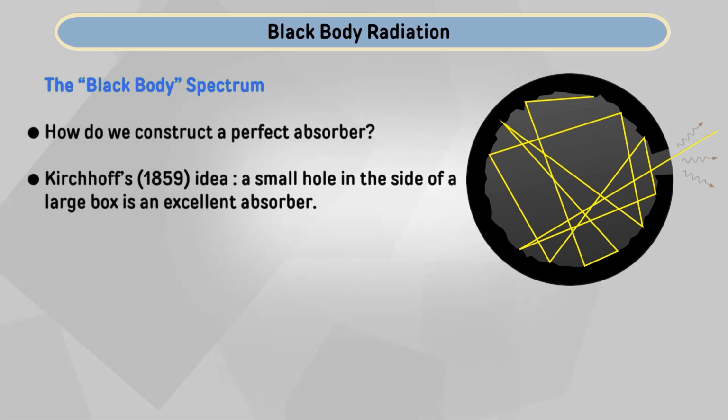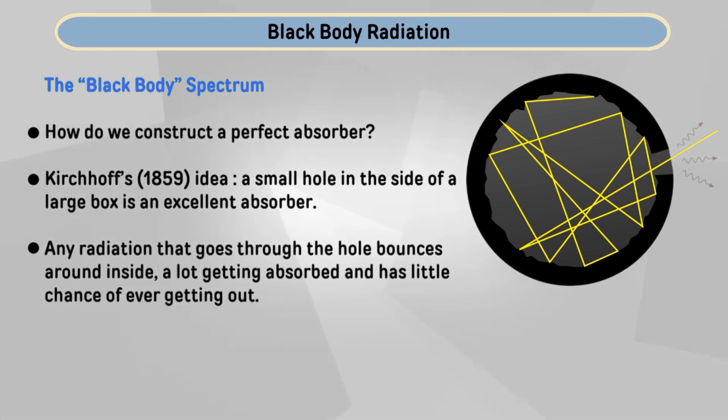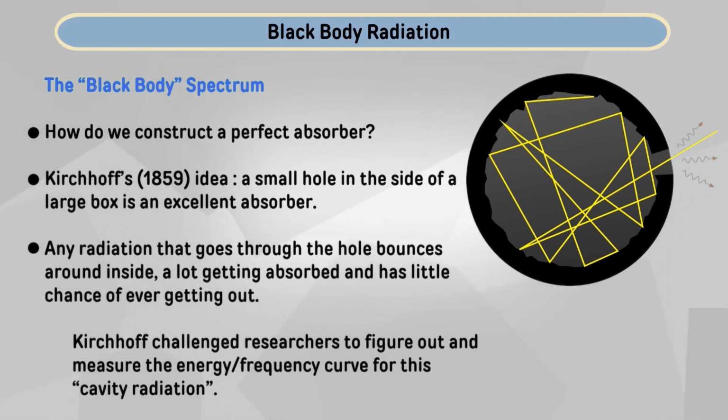A small hole in the side of a large box is an excellent absorber. What actually happens here? Any radiation that goes into the hole bounces around inside, a lot getting absorbed on each bounce, and has little chance of even getting out. So, that is a good perfect absorber, and Kirchhoff challenged researchers to figure out and measure the energy or the frequency curve for this.